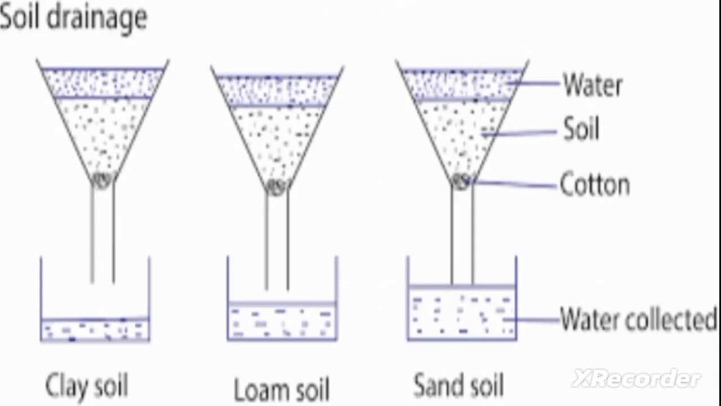So we have sand soil, loam soil, and clay soil. If we look at the sand soil, it has a huge number of spaces within its particles. Hence, sand soil will allow a huge amount of water to pass through it, followed by loam soil, followed by clay soil. Clay soil has a small number of pore spaces left within its particles. Hence, it only allows a small volume of water to pass through it.